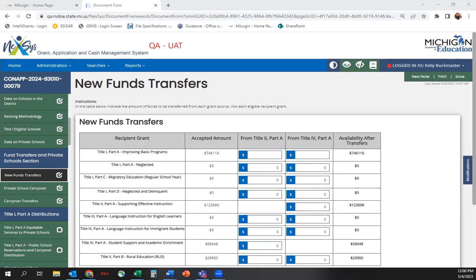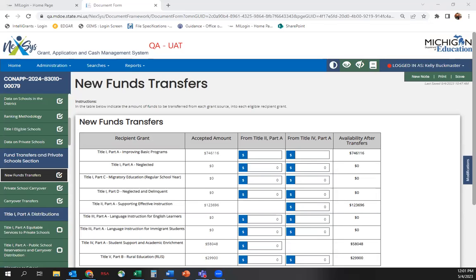The next section we will take a look at is the Fund Transfers and Private Schools section of the consolidated application. This section pertains to transfers that will occur with new funds and carryover funds, as well as any private school carryover that must be dealt with. Please note, at the beginning of the 2024 fiscal year, there may not be any carryover available. The only screen that will appear when no carryover exists is the new funds transfer screen.